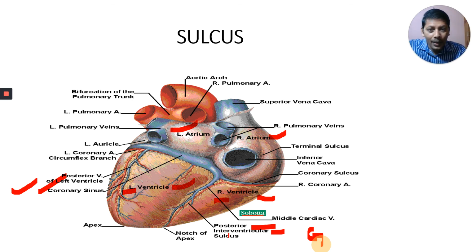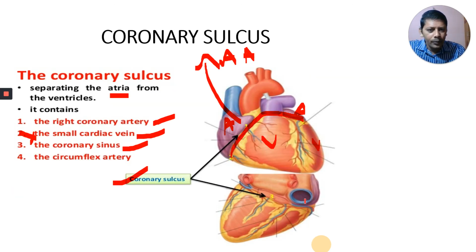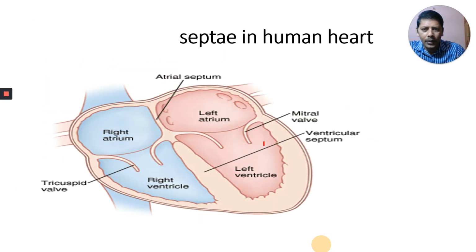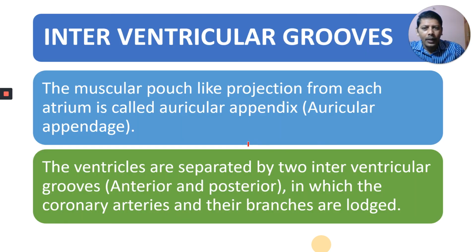And when you see the anterior side of our heart, on the anterior side also one groove is present. That is not shown there, but on the anterior side there is one more groove. The muscular pouch-like projection from each atrium is called the auricular appendix or auricular appendage. I explained that point.